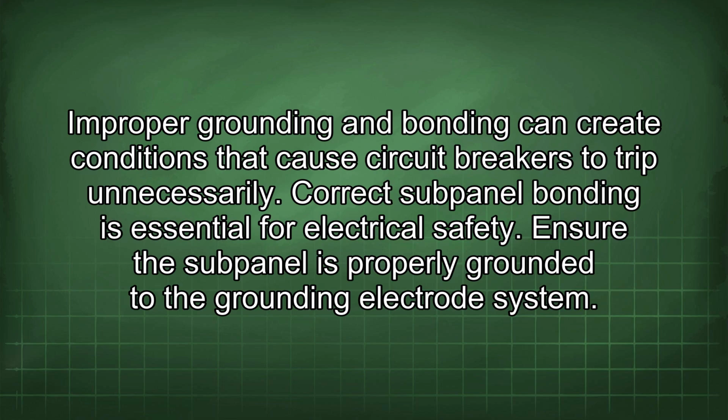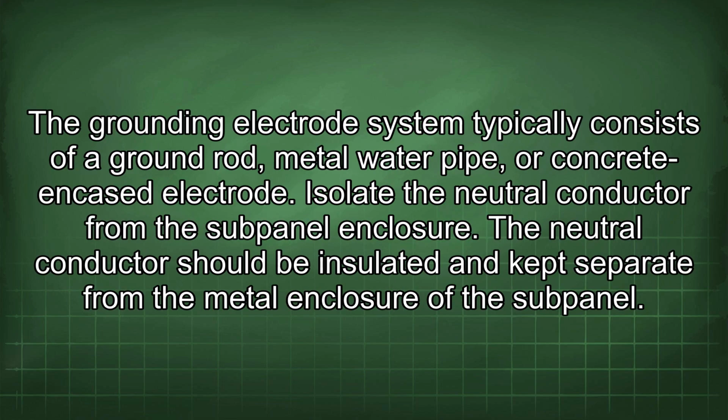Correct subpanel bonding is essential for electrical safety. Ensure the subpanel is properly grounded to the grounding electrode system. The grounding electrode system typically consists of a ground rod, metal water pipe, or concrete encased electrode. Isolate the neutral conductor from the subpanel enclosure. The neutral conductor should be insulated and kept separate from the metal enclosure of the subpanel.